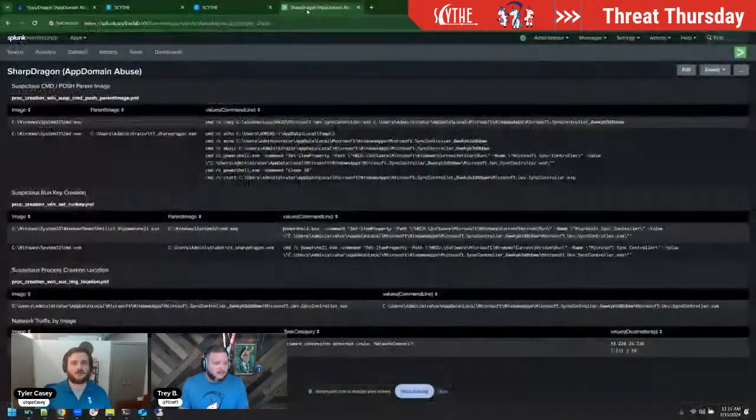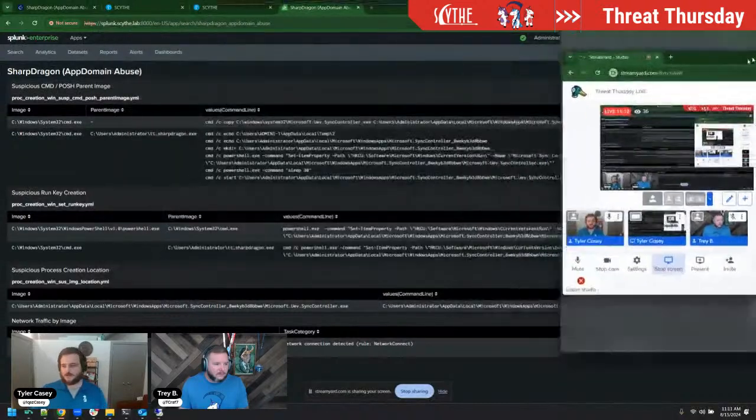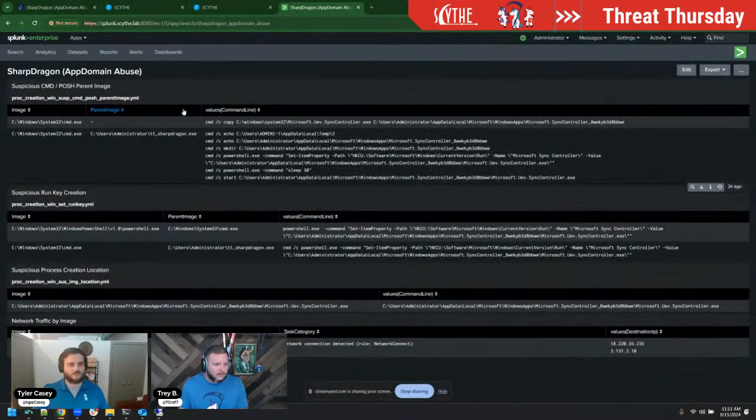What's the name of it? The Microsoft UEV sync controller. You're going to see that executing, which I can show here in our Splunk logs. So we can see that executing here from inside of that directory with the start. At first glance it looks totally fine, right?